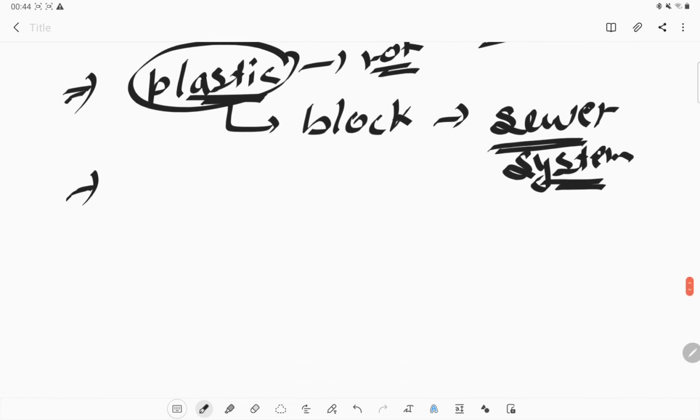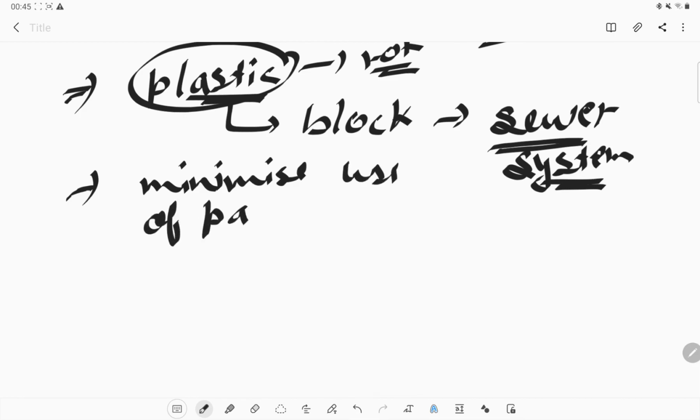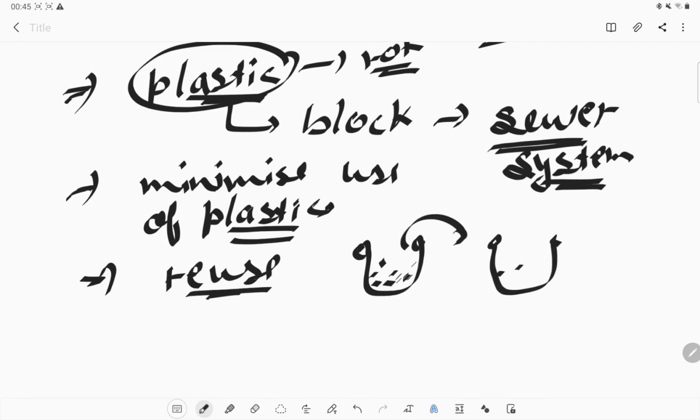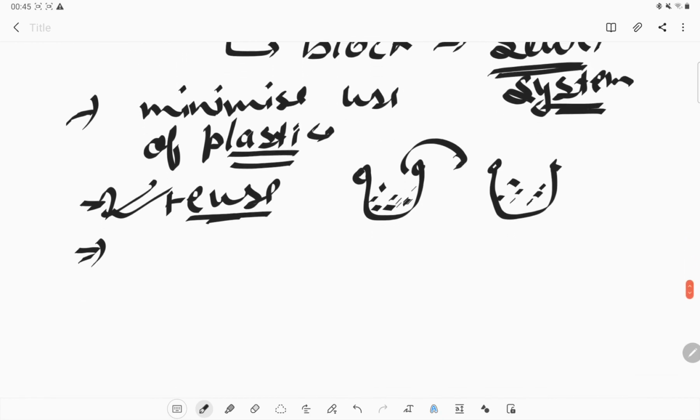So how can we deal with plastic? The first thing is to minimize the use of plastic. What else can we do? We can reuse the plastic bags. If you have used a plastic bag to bring some product, you can wash that bag and use it for bringing other products also. This is how we can minimize the waste of plastic.